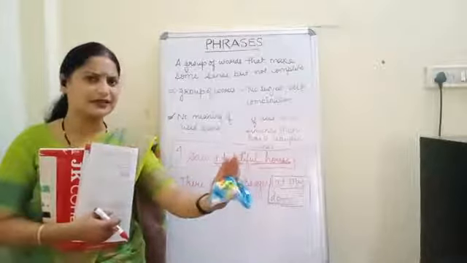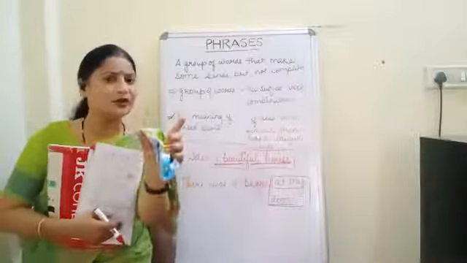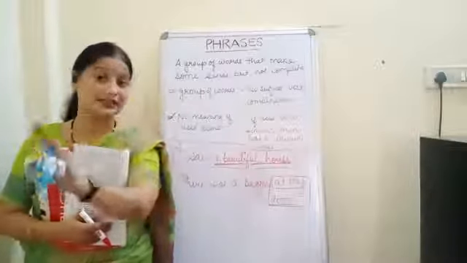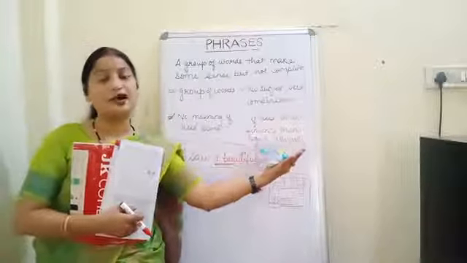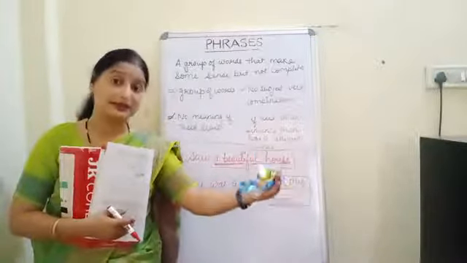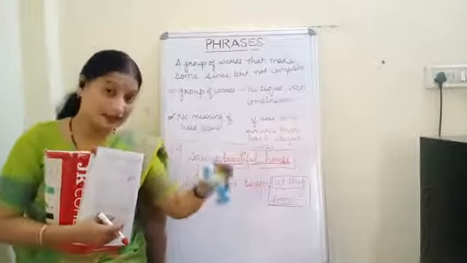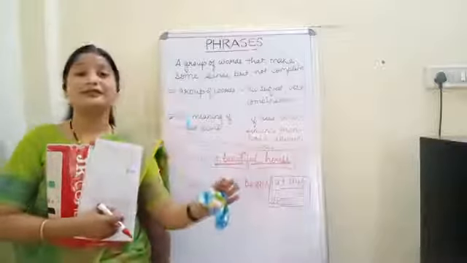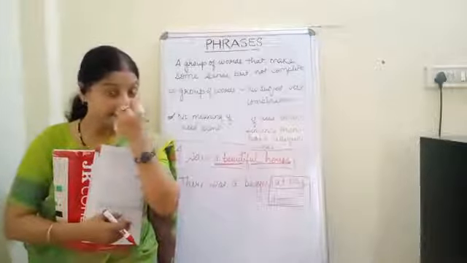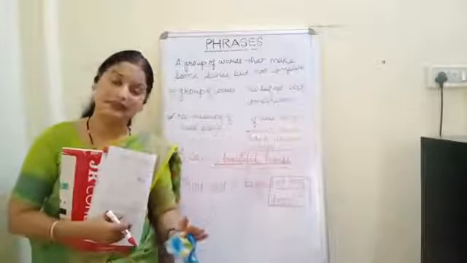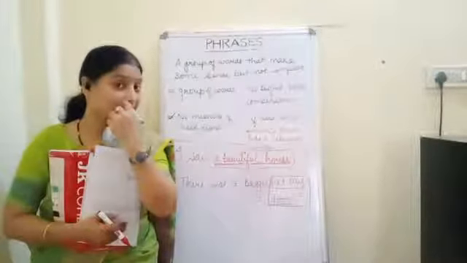There is no verb, no noun in this. It is only a group of words, a woman with great intelligence. Now, if we add a noun and verb, Mrs. Sharma is, then it will make a complete sense: Mrs. Sharma is a woman with great intelligence. Now this makes a complete sentence. And that's why a woman with great intelligence is a phrase.